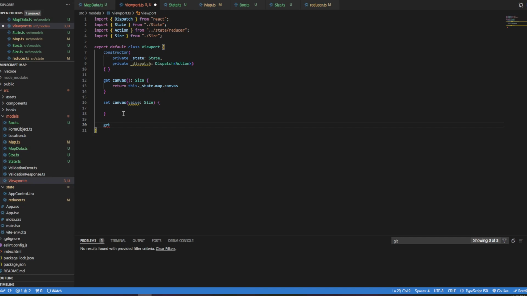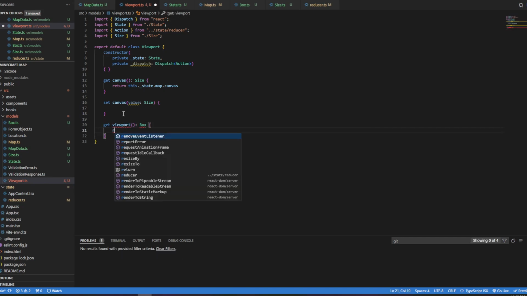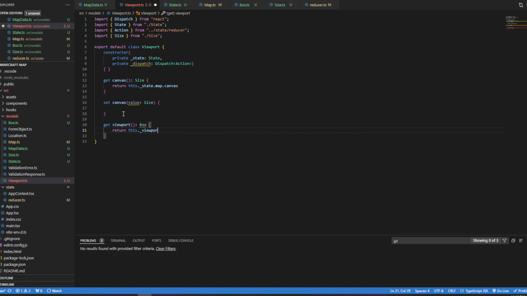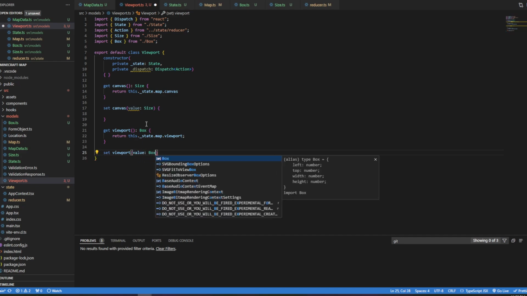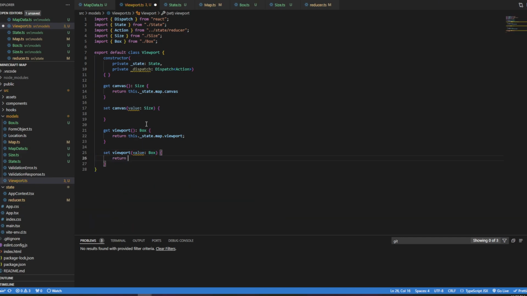So I'm going to say get viewport. We're going to do the same thing with the viewport, which is a box. Return this.viewport.state.map.viewport. I need to bring in box. And we're going to have a setter for viewport. And that's going to be value of box, and it's going to return. No, not return. We're not going to do anything there yet.